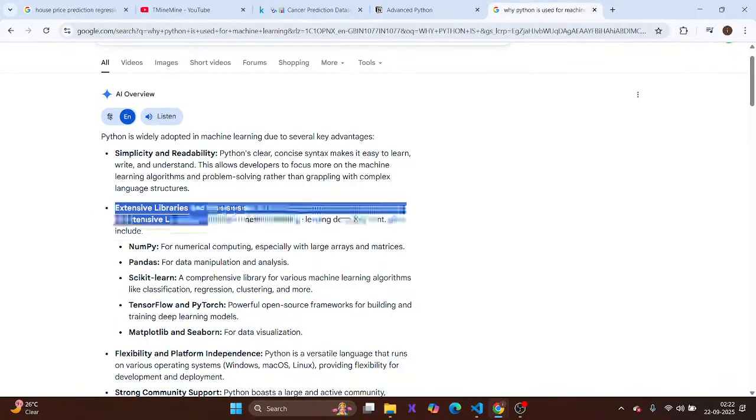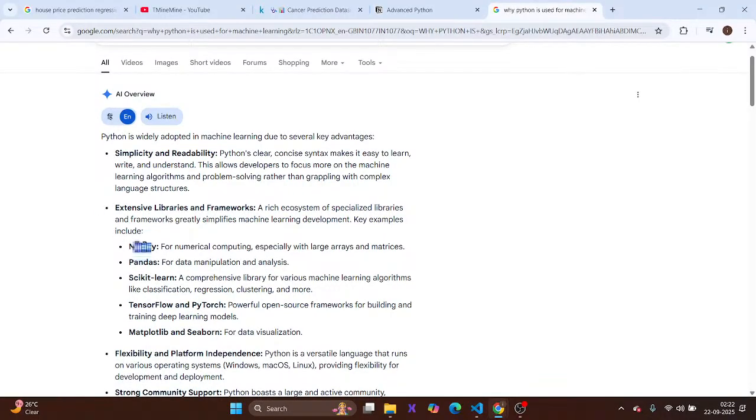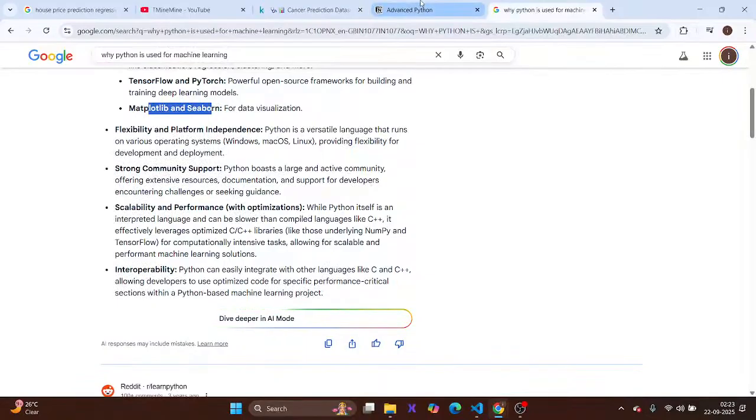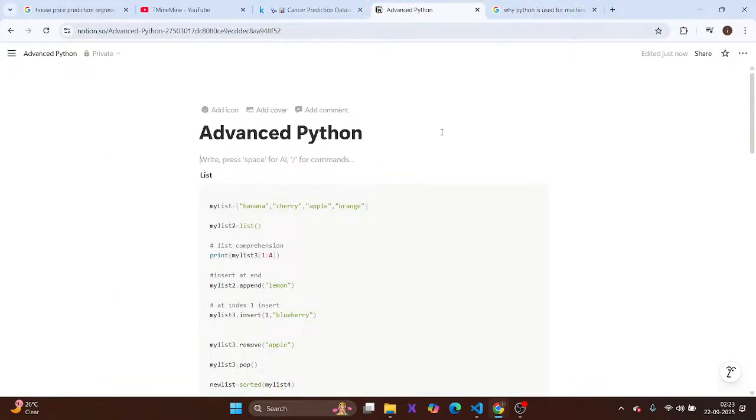It also has libraries like NumPy, which is used for large numerical calculations with arrays and matrices, and we all know that deep learning is something like manipulation of matrices. Then we have pre-built libraries like scikit-learn, TensorFlow, Matplotlib, SciPy, and so many things. So it is the language of machine learning.